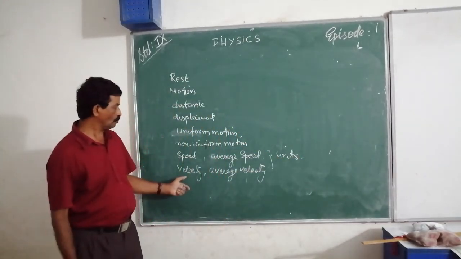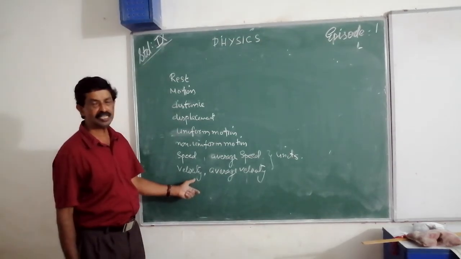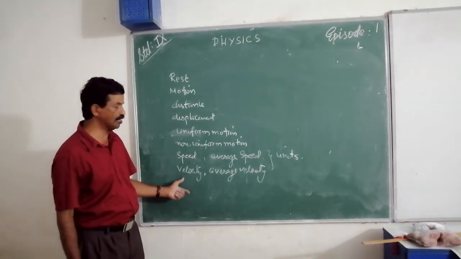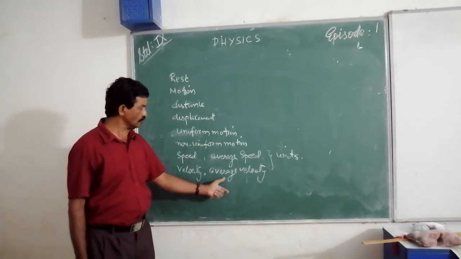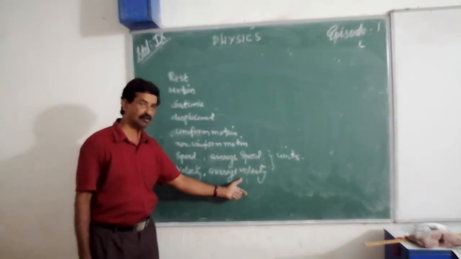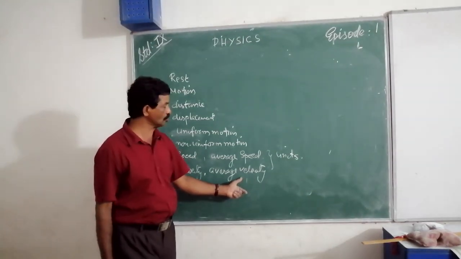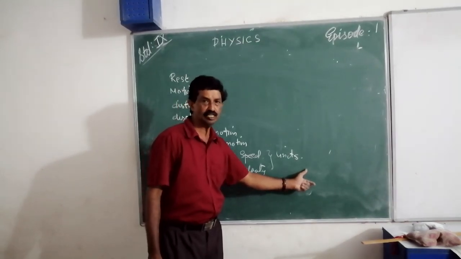Then velocity. Velocity is the displacement in unit time. Most of the cases velocity is not uniform, so we take average velocity. Average velocity is the initial velocity plus final velocity by 2.